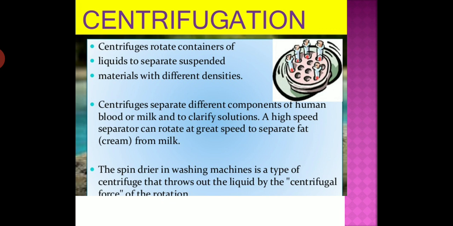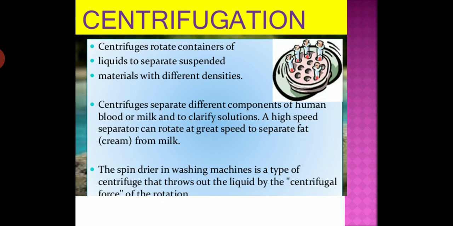And what is the principle of this centrifugation? The principle is that the denser particles are forced to the bottom. Denser particles are forced to the bottom and lighter particles stay at the top when spun rapidly. So I hope you understand what is meant by centrifugation. Centrifuges rotate the container of the liquid to separate suspended material with different density. They settle down and lighter particles stay at the top when spun rapidly.